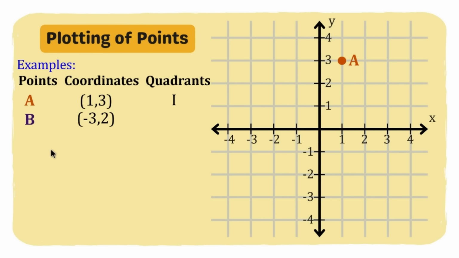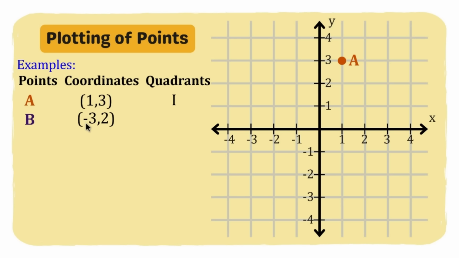Okay, our next point here is point B with the coordinates negative 3 and positive 2. Now for the quadrants, gaya po nung tinuro natin kanina sa previous slide, we can actually identify yung quadrant niya basing from the signs. And we know that since the first sign is negative and the second sign is positive, alam natin na nasa quadrant 2 siya. Okay? Though, hindi natin alam yung exact location niya. So, i-plot muna natin. Alright?